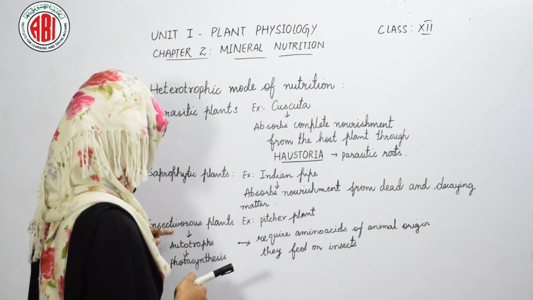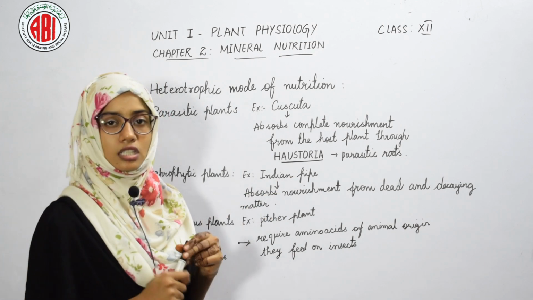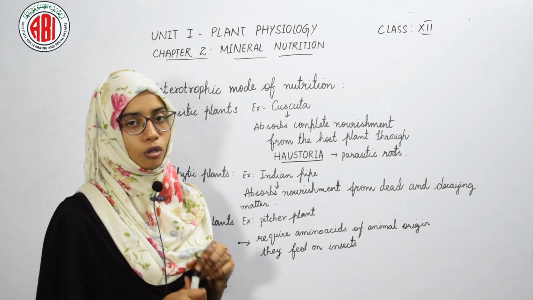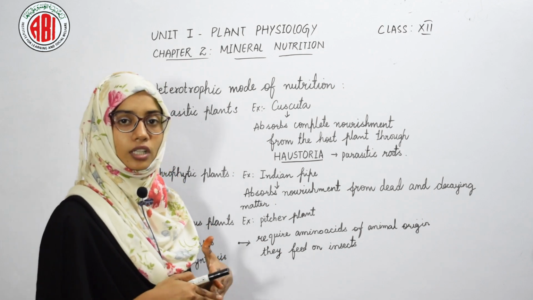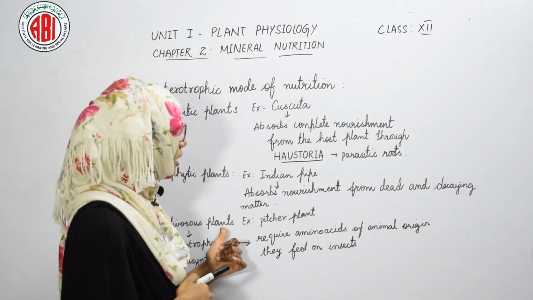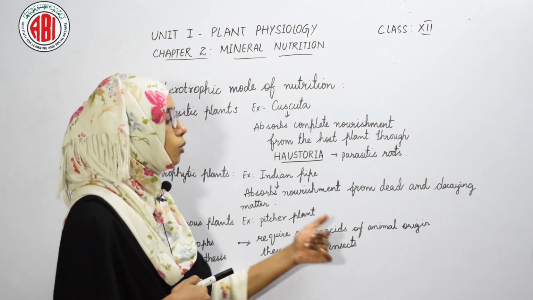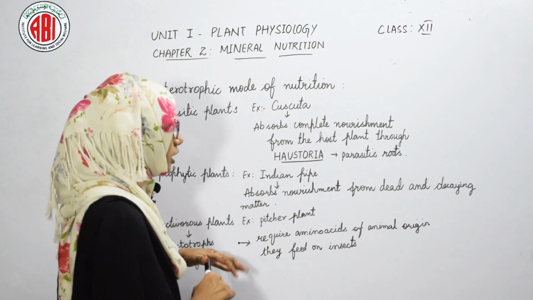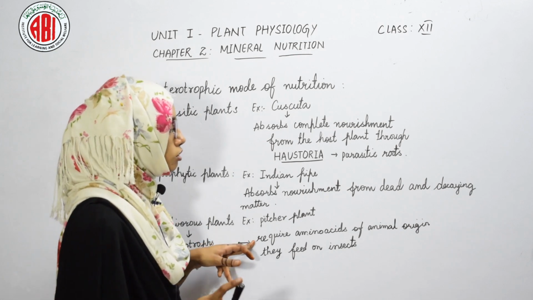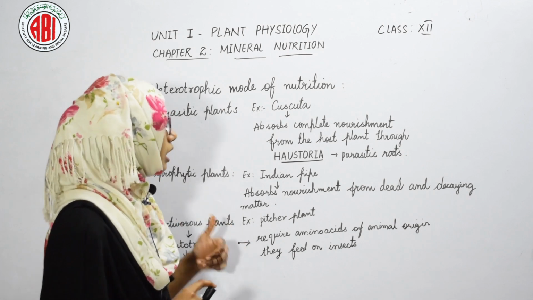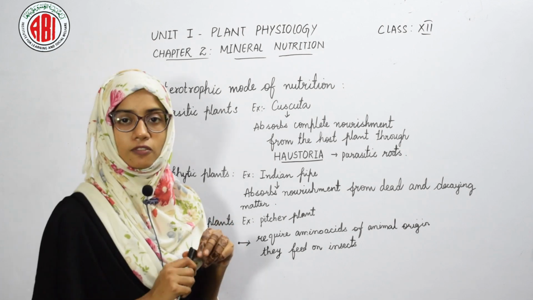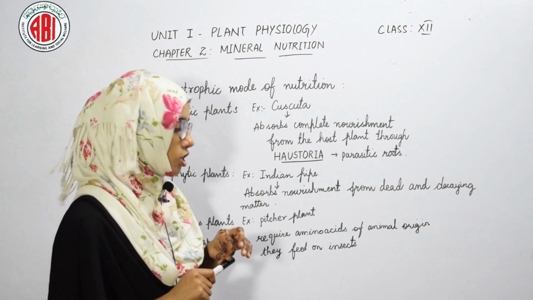The last one is insectivorous plants. These insectivorous plants are autotrophs, and they are able to prepare their own food. They can perform photosynthesis, but as they require amino acids of animal origin, they feed on insects. This particularity of insectivorous plants makes them achieve the heterotrophic mode of nutrition.